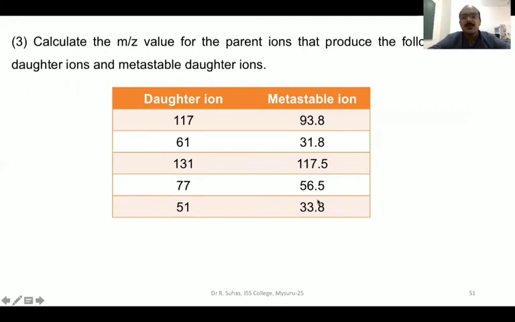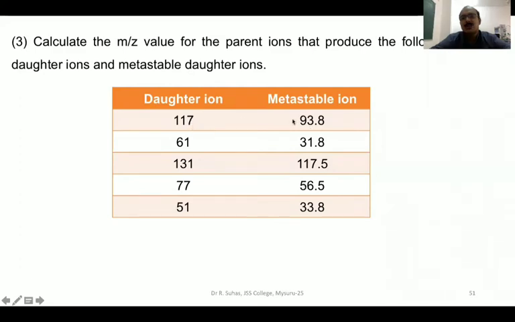This is the third problem. You have to solve this by yourself. If you have any problem, you can comment on the channel. Calculate the M by Z value for the parent ions that produce the following normal daughter ions and metastable ions. What they have given here is the mass of the daughter ion and the metastable ion, 5 daughter ions and 5 metastable ions.